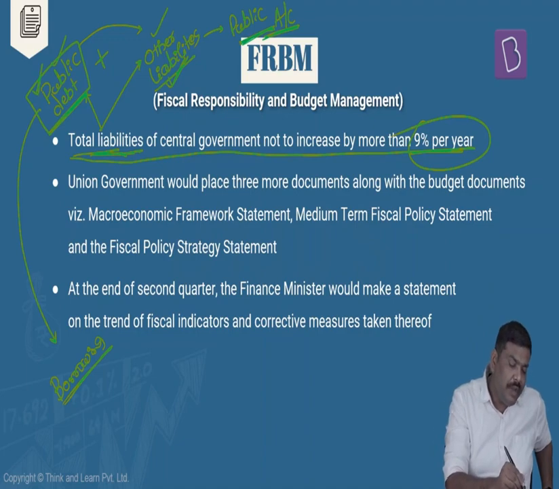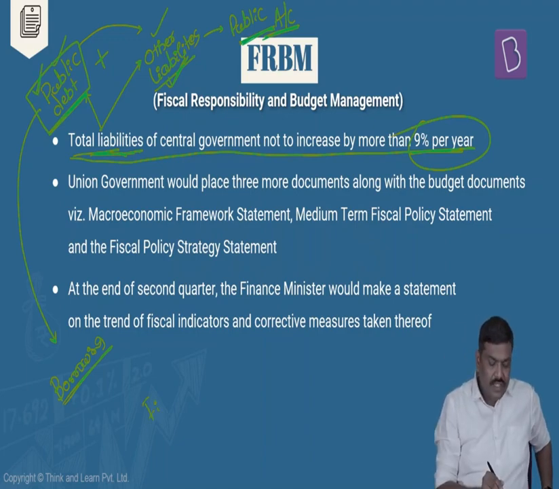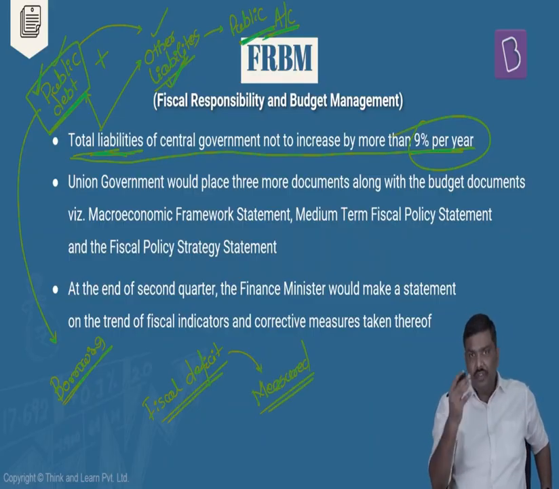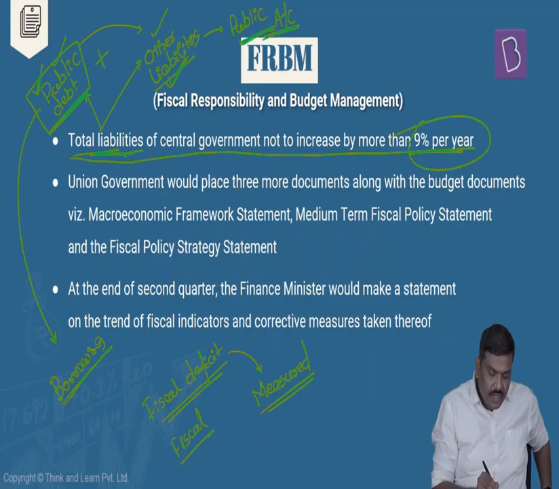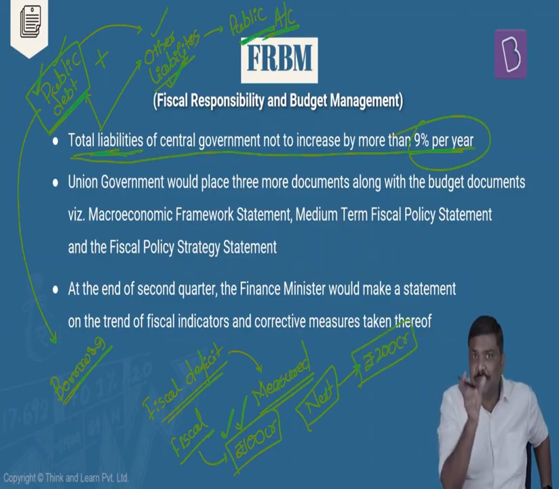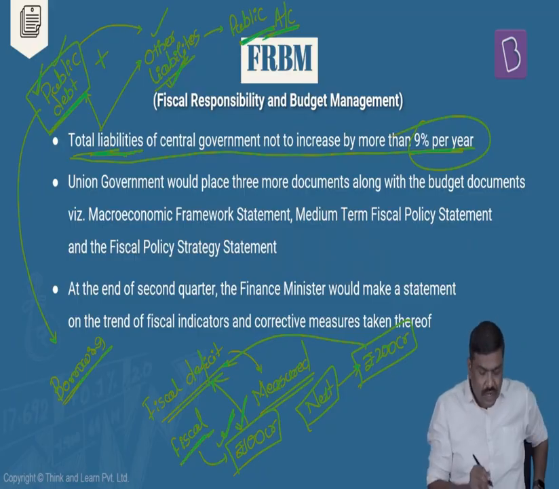What do you mean by public debt? How much is the total borrowing which the government of India should repay back? Let me give a very simple example. One, there is a fiscal deficit. Fiscal deficit is measured annually. For every year, we measure fiscal deficit. For example, in the current financial year, the government of India will borrow, let's say, 100 crore rupees. And in the next fiscal, the government will again borrow 200 crore rupees. Whatever is the borrowing done by the government in respect of a financial year is called the fiscal deficit. So I'll simply say, the fiscal deficit for the current financial year is 100 crore rupees and for the next financial year is 200 crore rupees.